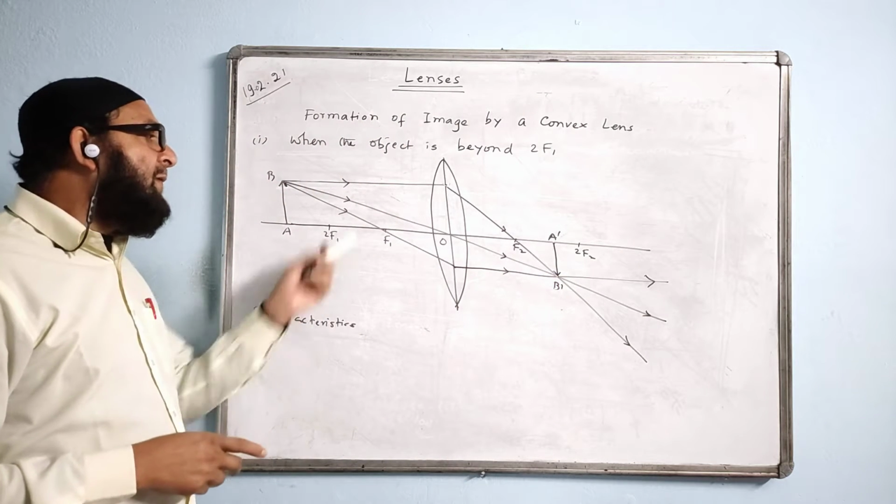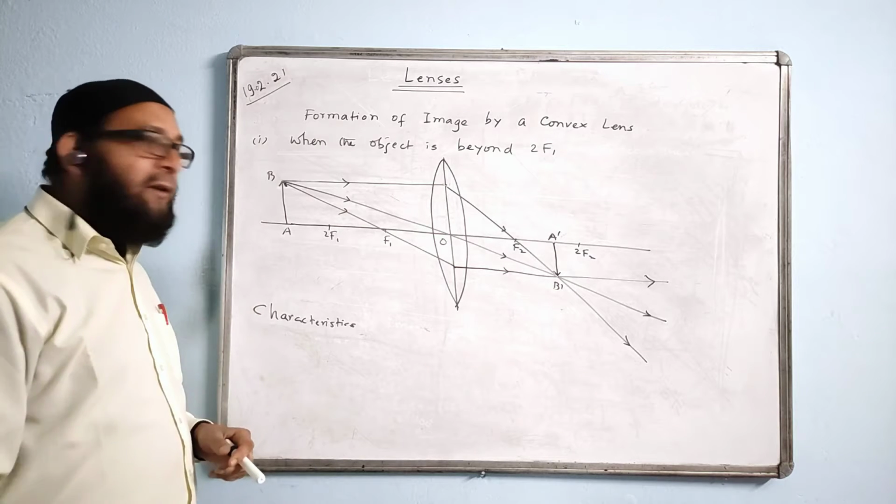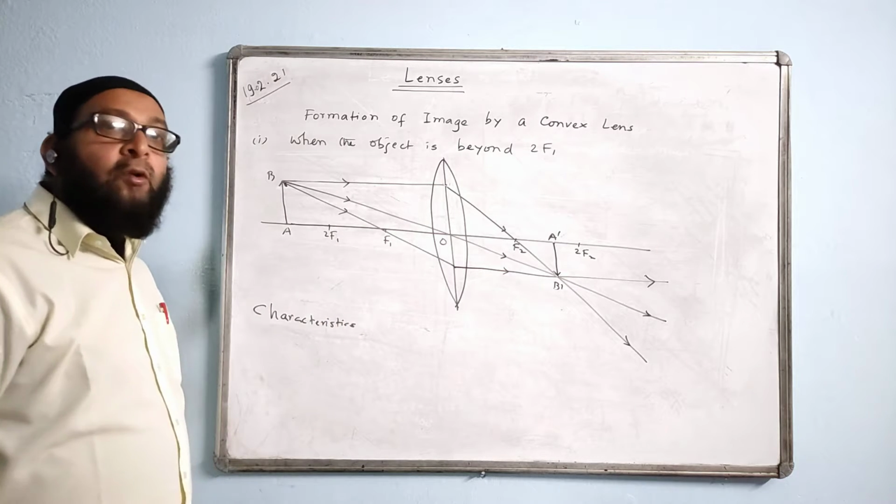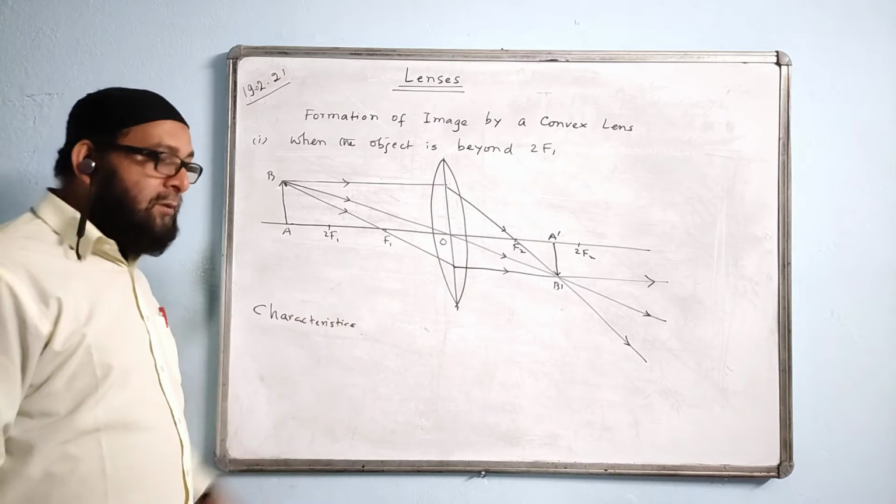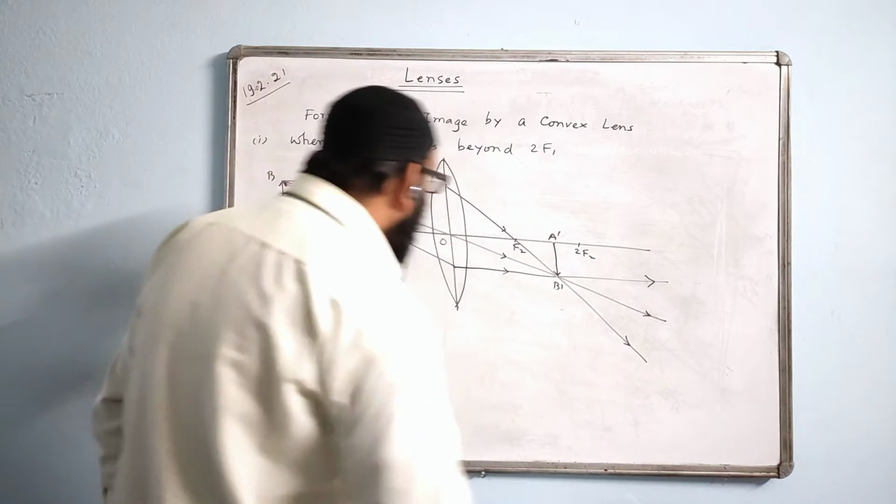If the question asks, then only we will do the third ray. Otherwise, 2 rays are good enough. Hope you understood. If the question is demanding especially, then you have to do it. Otherwise, we will not do it. Understood?